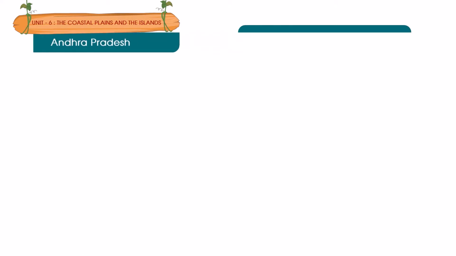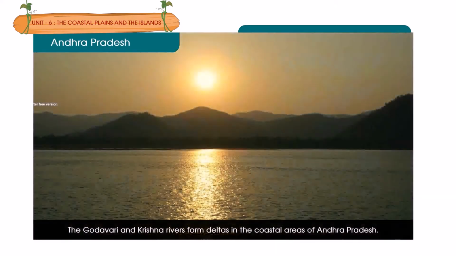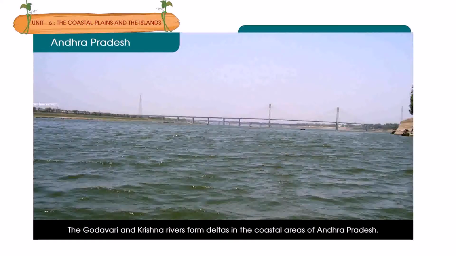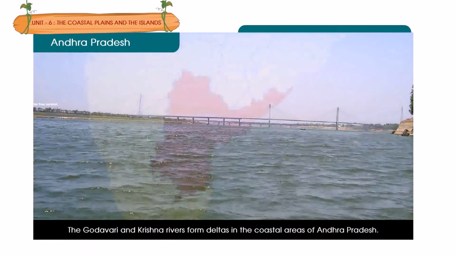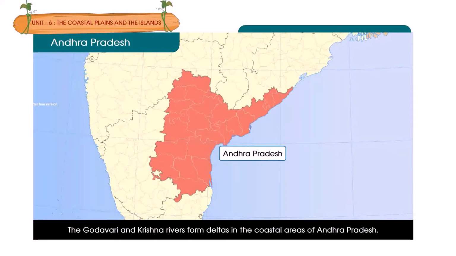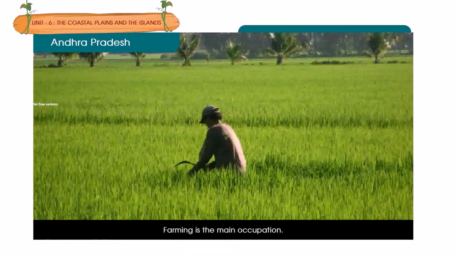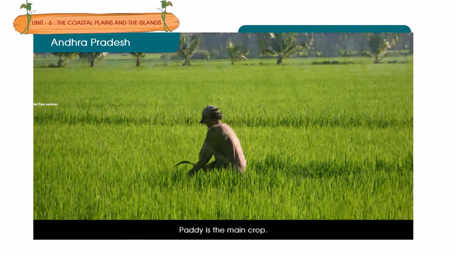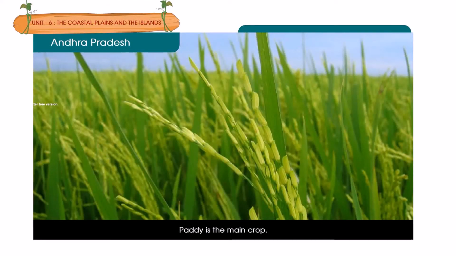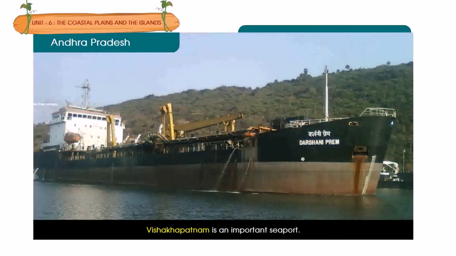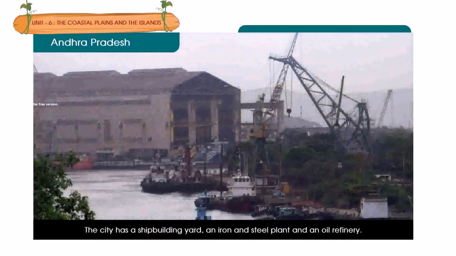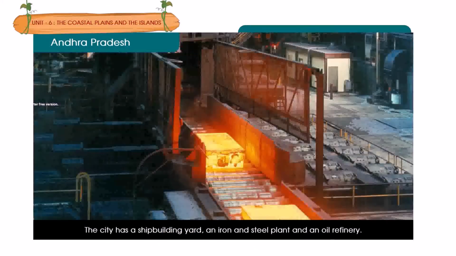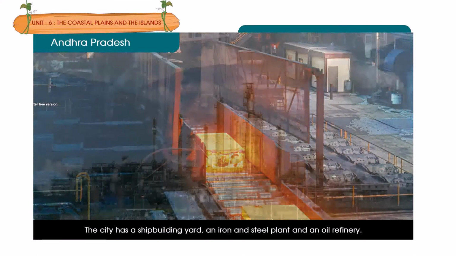Andhra Pradesh. The Godavari and Krishna rivers form deltas in the coastal areas of Andhra Pradesh. Farming is the main occupation. Paddy is the main crop. Visakhapatnam is an important seaport. The city has a shipbuilding yard, an iron and steel plant, and an oil refinery.